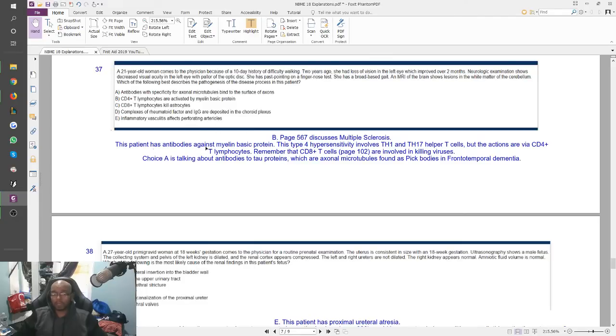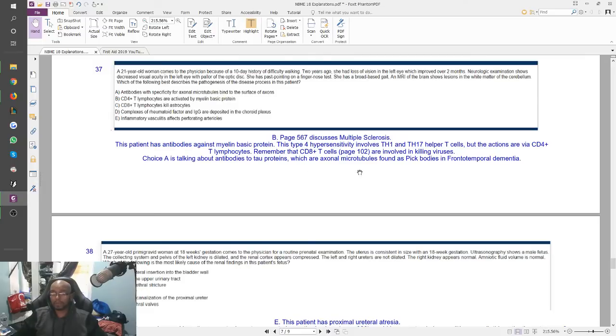This patient has T cells against myelin basic protein. This type 4 hypersensitivity involves Th1 and Th17 helper T cells, and the actions are via CD4 positive T lymphocytes. Remember that CD8 positive T cells are involved in killing viruses, which is not what this question is about. Right? And choice A is actually talking about antibodies to tau protein. Tau protein are the axonal microtubules that they're mentioning here.